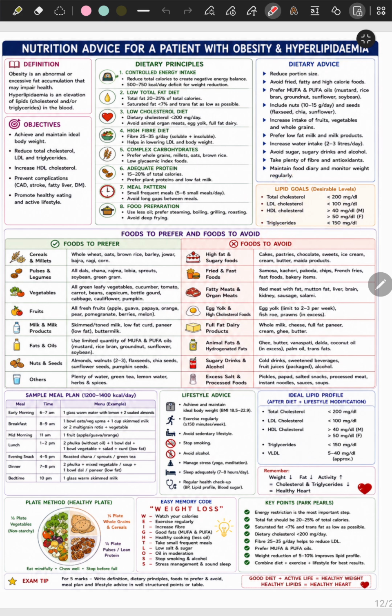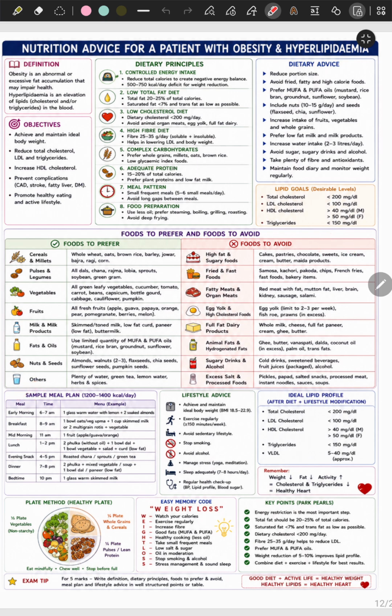Again, there is a list of food to prefer and food to avoid. So cereals, millets, pulses, legumes, vegetables, fruits, milk and milk products, fats and oil, nuts and seeds, and water, green tea, lemon water, herb spices. These are the foods which are preferable. What to avoid? Again, high fat, sugary food, fried and fast food, fatty meals and organ meats, egg yolk and high cholesterol foods, full fat dairy products, animal fats and hydrogenated fats, sugary drink and alcohol, excess salt and processed food. These are to be avoided. Then there is an example of a sample meal plan.